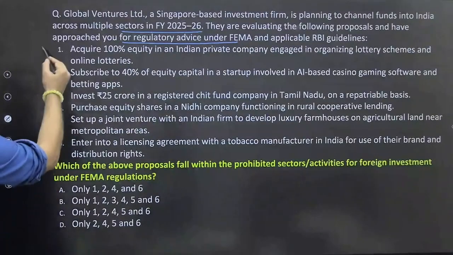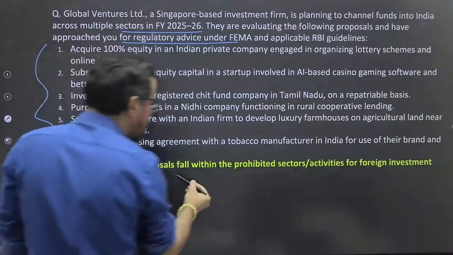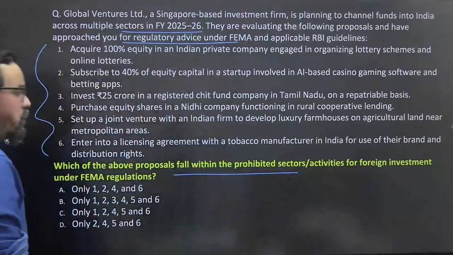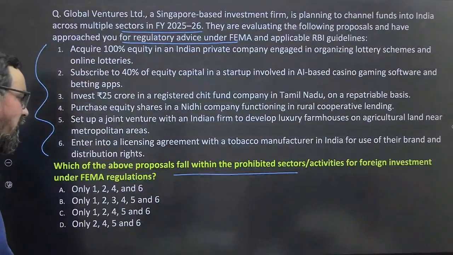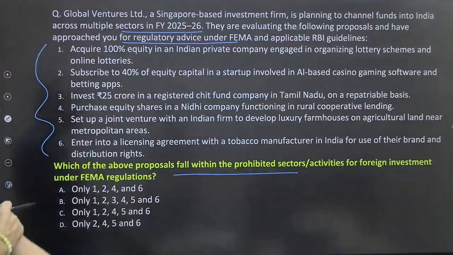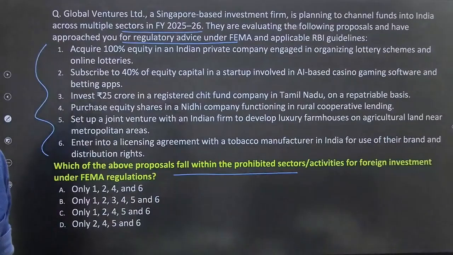So these are the areas. Which proposals possibly fall within the prohibited sectors or activities for foreign investment under FEMA regulation? So you have to find out that particular one. So what will be your correct answer?